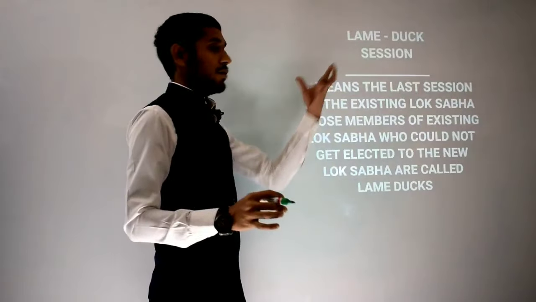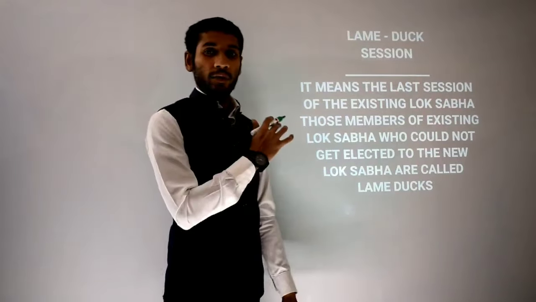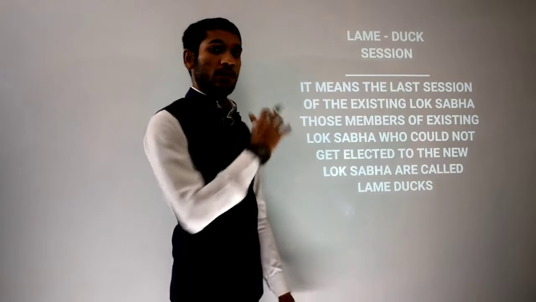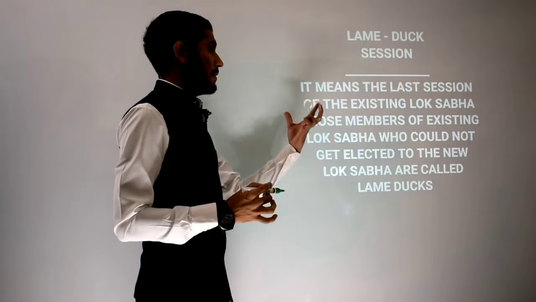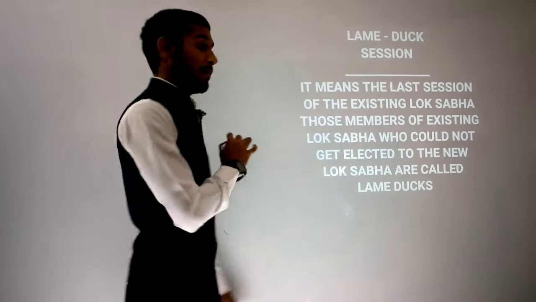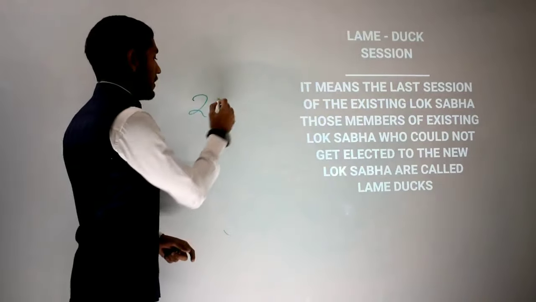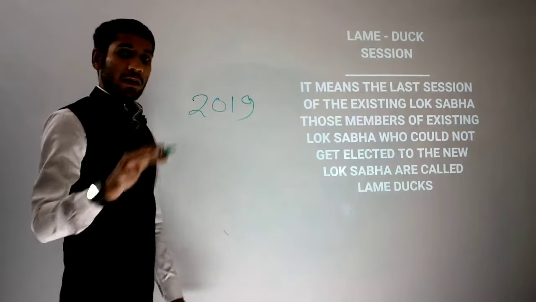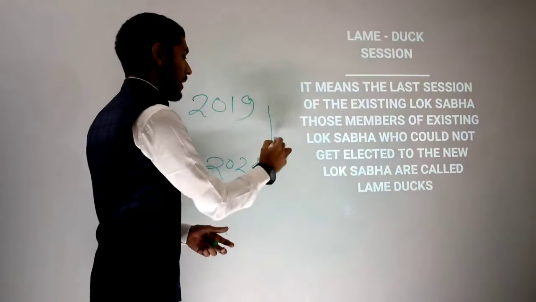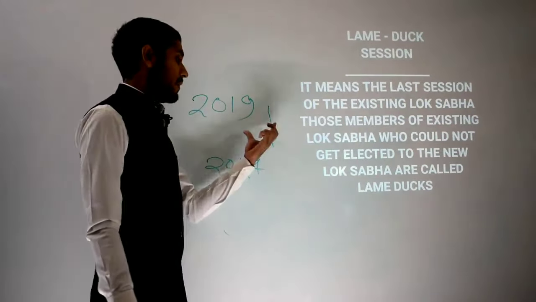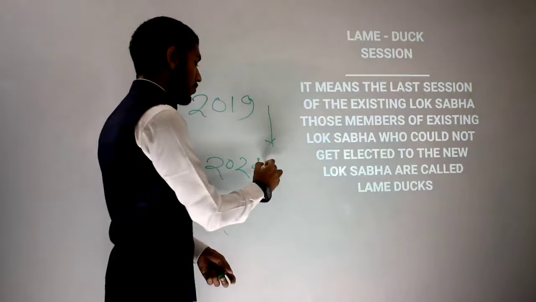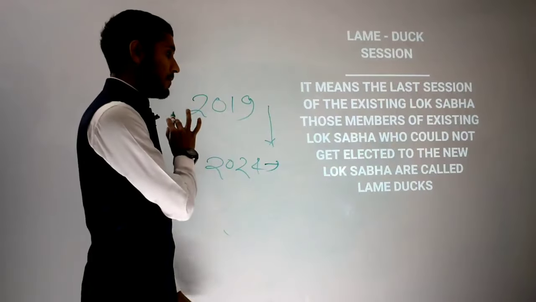Now see a new topic, that is the lame duck session. Lame duck session, monsoon session, budget session, winter session, all of you are getting it. But what is the lame duck session? Lame duck session means the last session of the existing Lok Sabha. Existing Lok Sabha means the general election was held in India in 2019. Again this election will be held in 2024 if no circumstances arise. If the government continues its majority, then the next general election will be held in 2024.